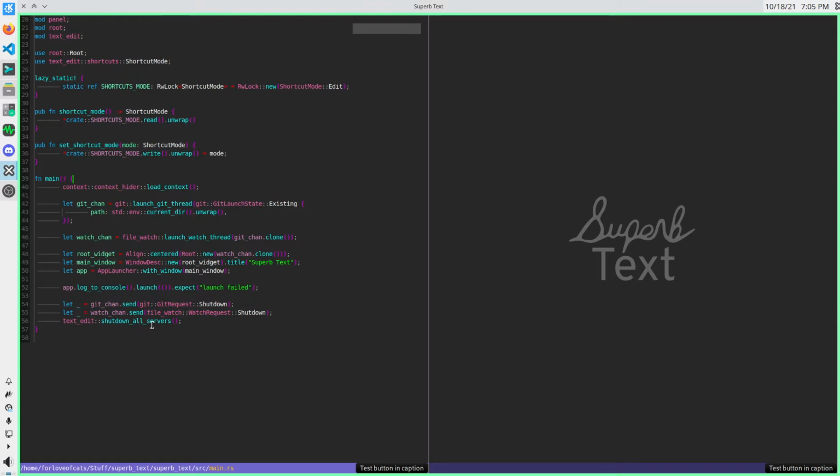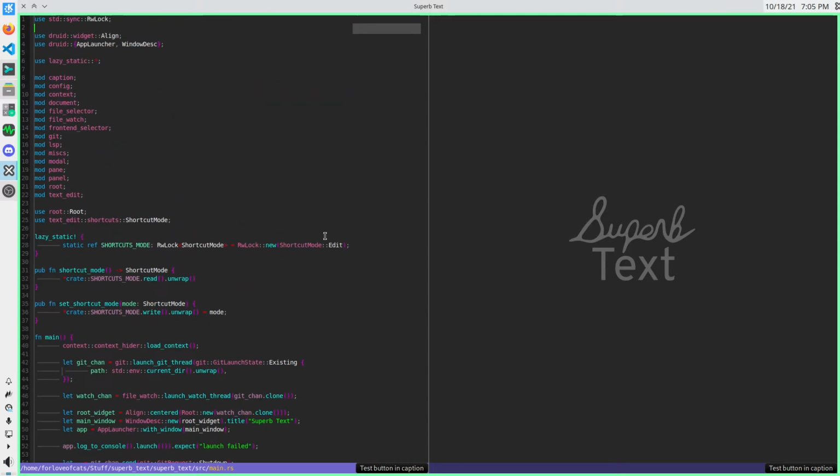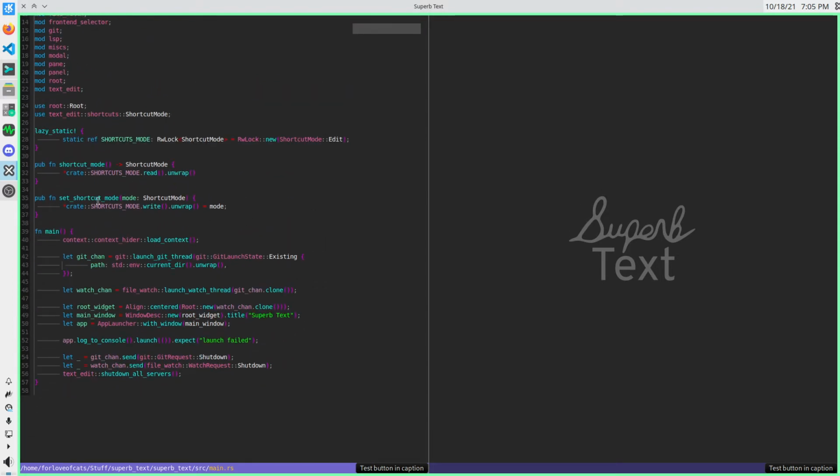been working on Goto-Definition. So I have this file open, and if I have the cursor on any sort of symbol in this file and I hit F12, so I'm here on watch_chan, I hit F12, we're here at the definition of watch_chan. If I go here to root widget, boom, we're here at the definition of root widget. Here I'm on getchan, hit it, boom, we're here on the definition of getchan.